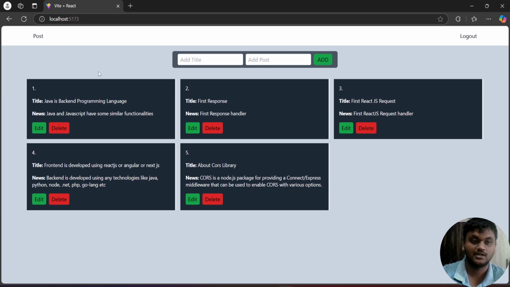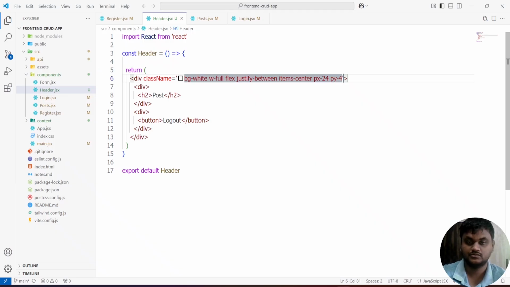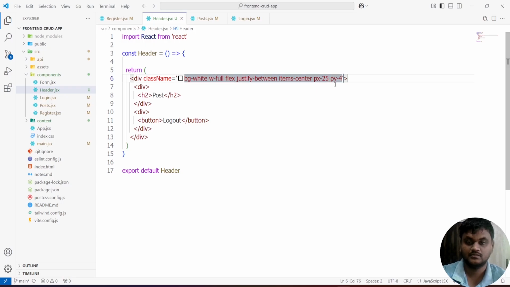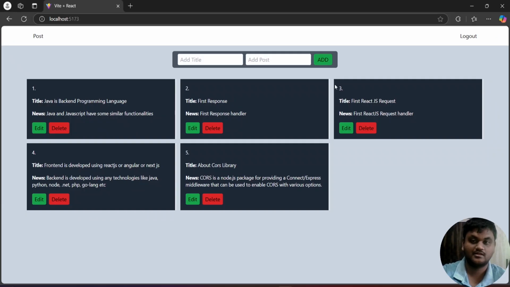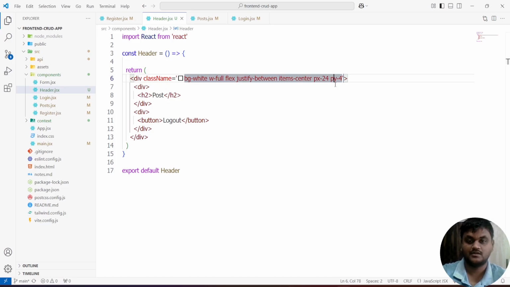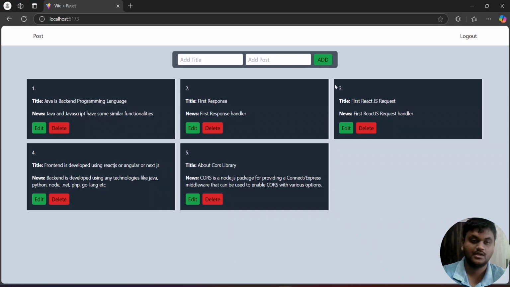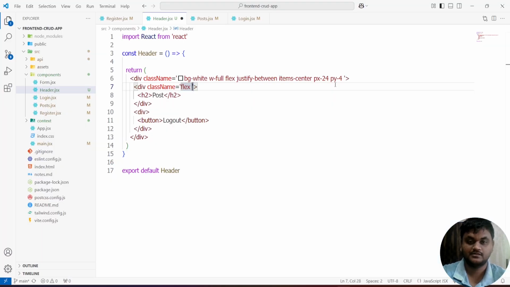Observe here how we got it. Padding y-axis means vertical, top and bottom, and x-axis means horizontal, left and right. Second div, I'm going to take flex.